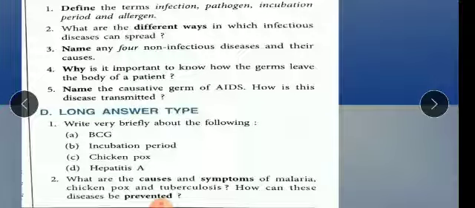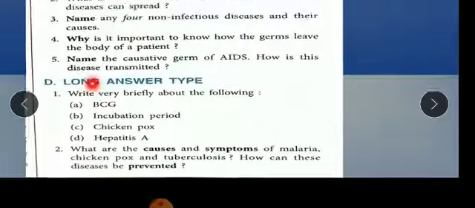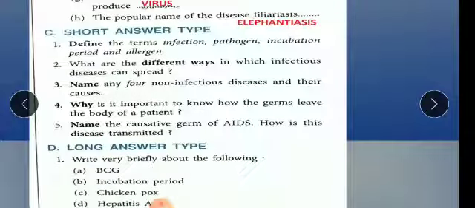So you should know the causative agent, the symptoms, and the vector, if any vector is infecting. Children, these written question answers I will send you within 2 days, in my next file, in a homework.